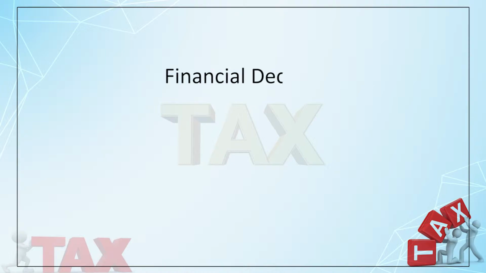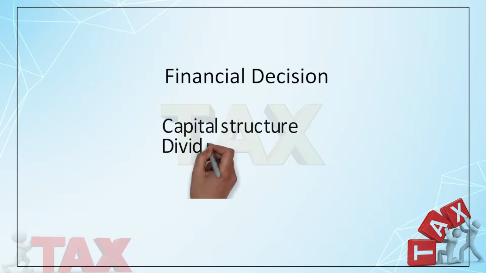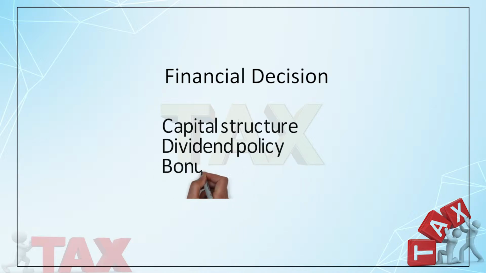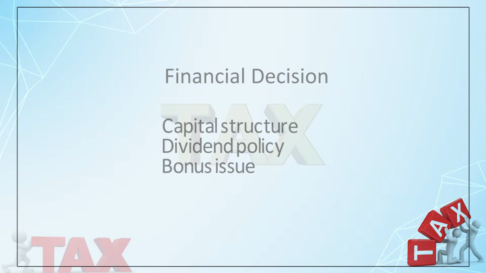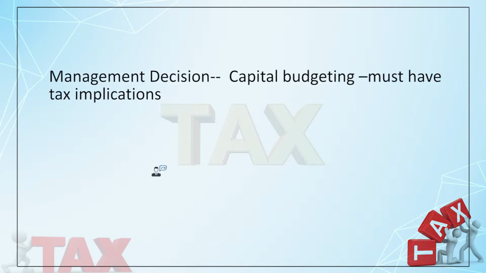Some of the decisions may be related to finance, which you call financial decisions, like your capital structure, like your dividend policy, like when the company is to issue bonus shares or the company is going for buyback of shares, what are the tax implications? That is one part. The second part is certain specific management decisions, right?